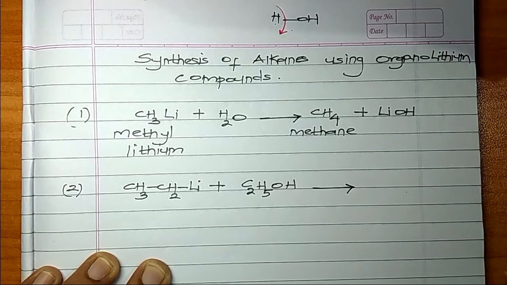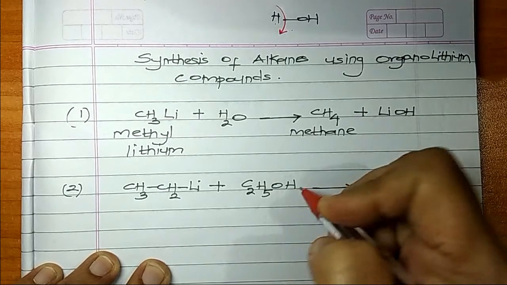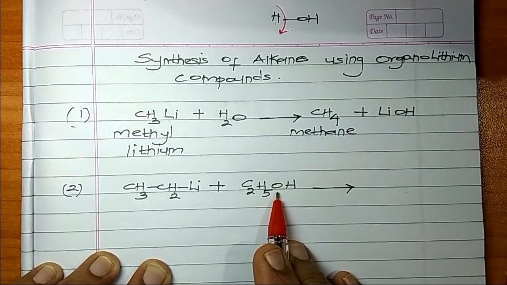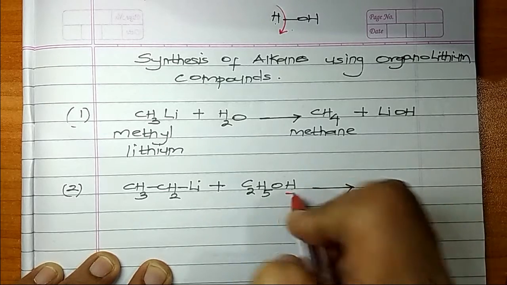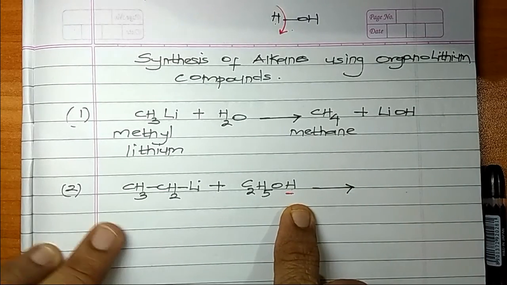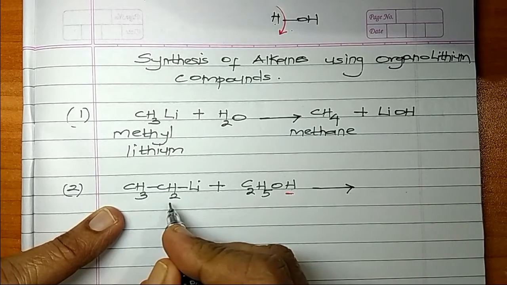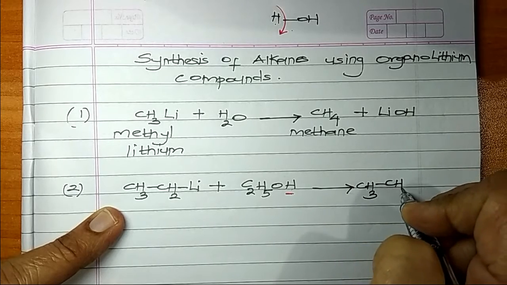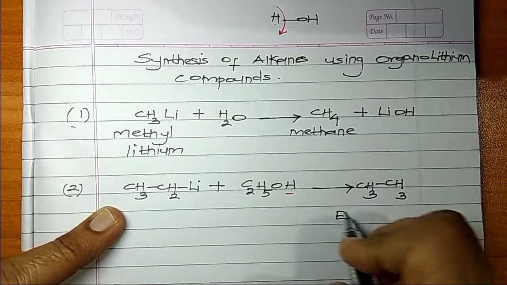Now, which hydrogen atom will be acidic? What I told you, acidic hydrogen atoms are those hydrogen atoms which are attached directly to an electronegative element. So where is your electronegative element? Your electronegative element is this one, O. So this hydrogen atom obviously is acidic. So this hydrogen atom will now react with CH3CH2, and this hydrogen atom will make it CH3CH3. So this becomes ethane.